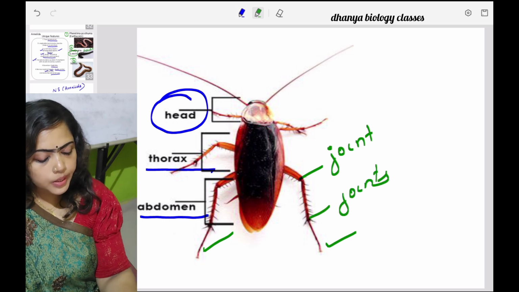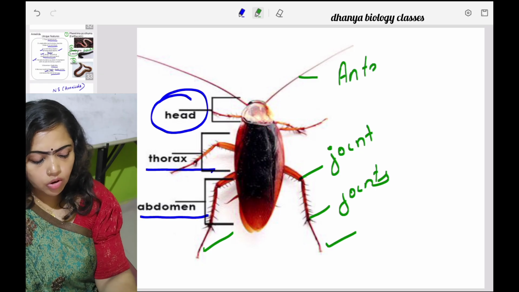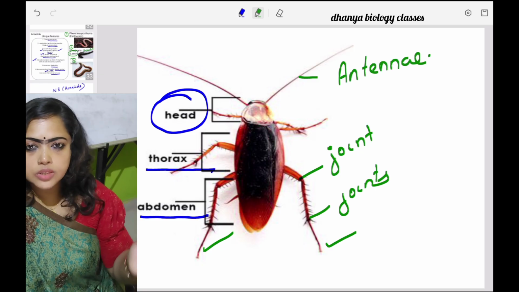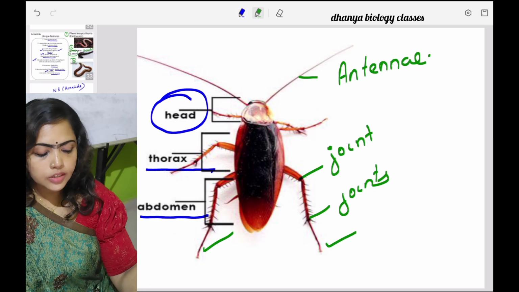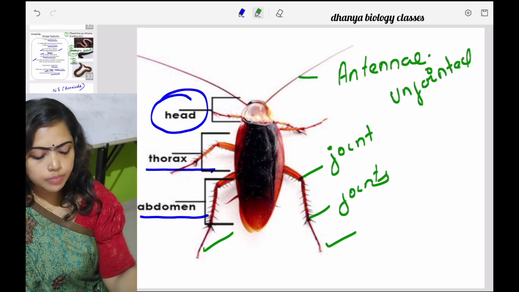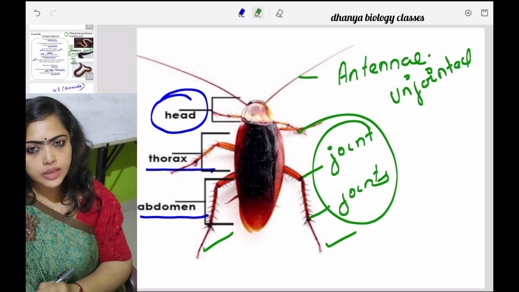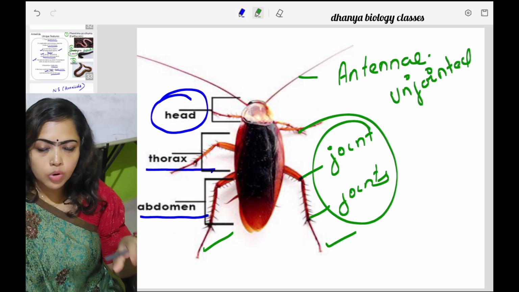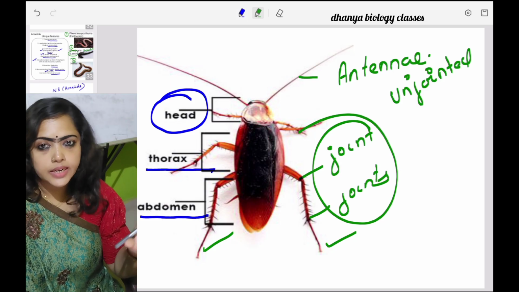But when we consider antennae, which are a sensory organ, are there any joints? No. So antennae are unjointed, while appendages from their body are jointed. Clear? So Arthropoda are the organisms with jointed appendages.